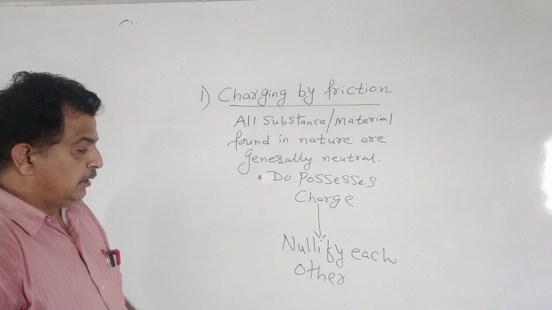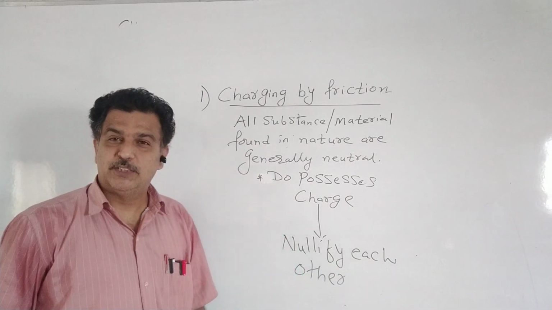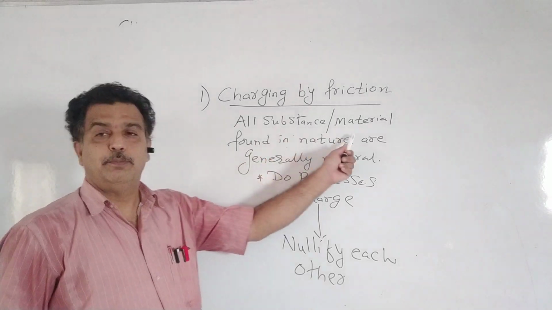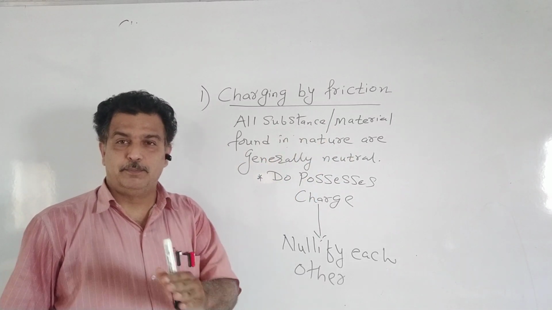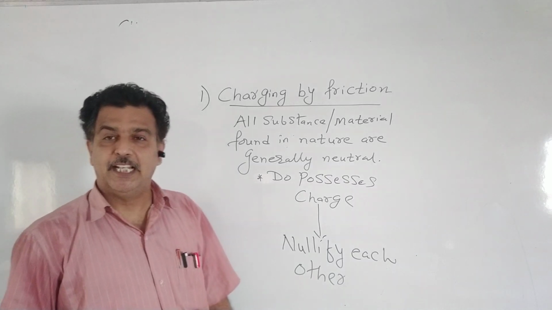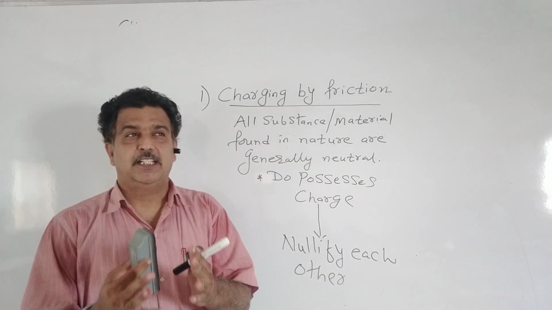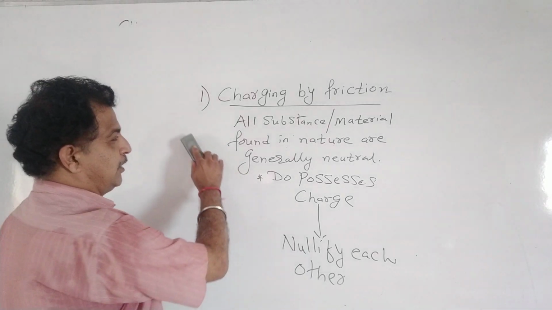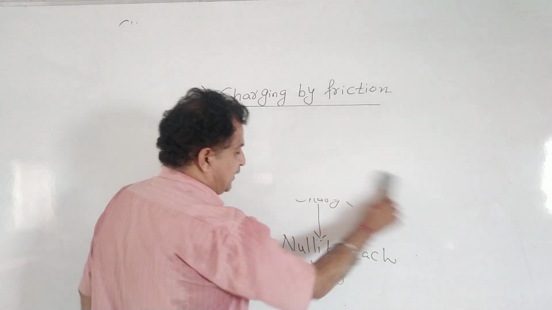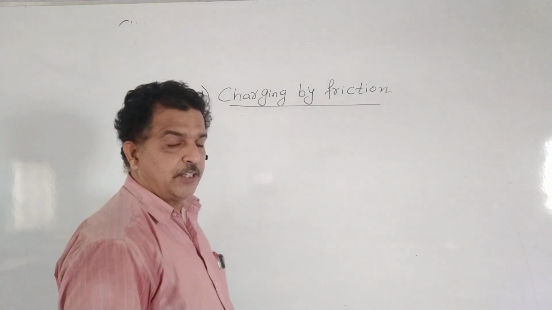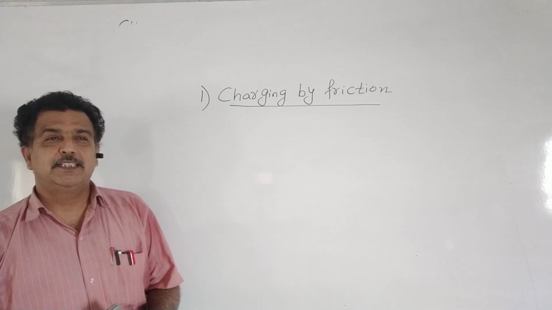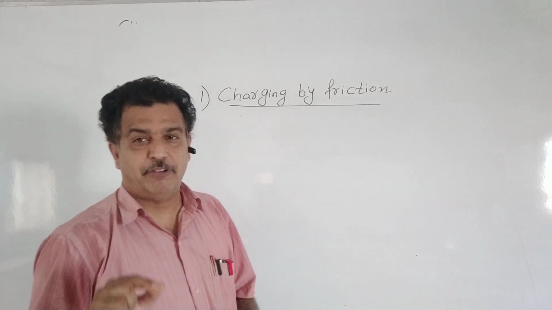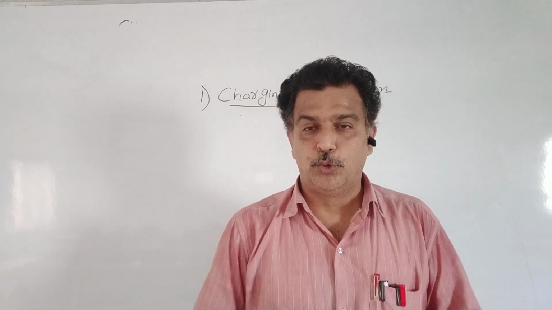So we know that the proton is positively charged and the electron is negatively charged. So if any substance or material consists of an equal number of protons and electrons, then the effect is nullification, that we have seen in the previous lecture. So we can say all substances and materials do possess charge, but they nullify each other, and so every substance or material found in nature is neutral.